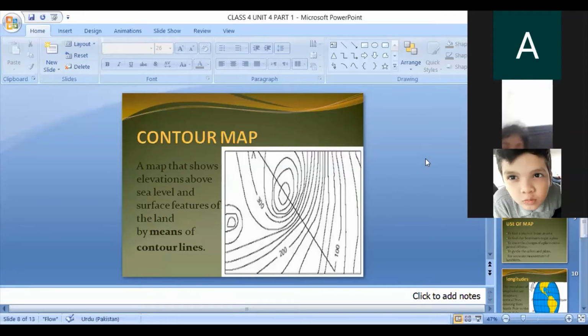Okay, so with the help of contour map, you can see the level of sea and the features of the land.